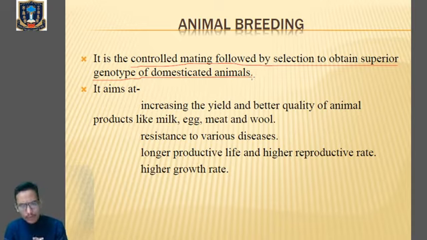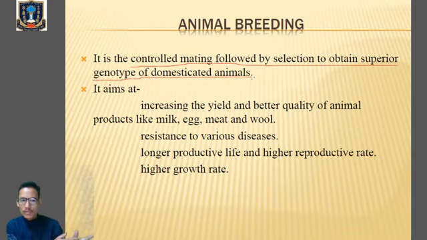So first of all, in animal breeding, we select the superior male and the superior female, then we go with their mating. After mating, the progeny will be produced. In the progeny, or the offspring, the two parental characters will be combined, because during sexual reproduction both the characters of the parents will be inherited by the offspring.